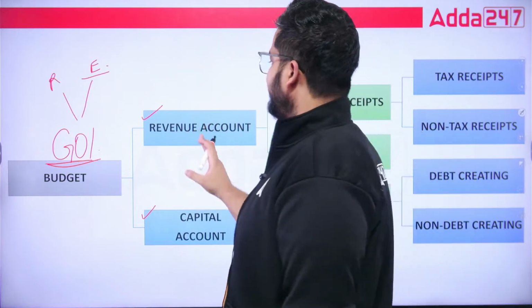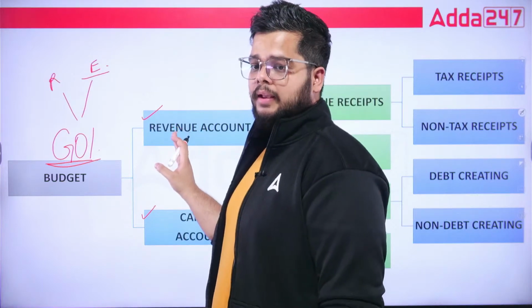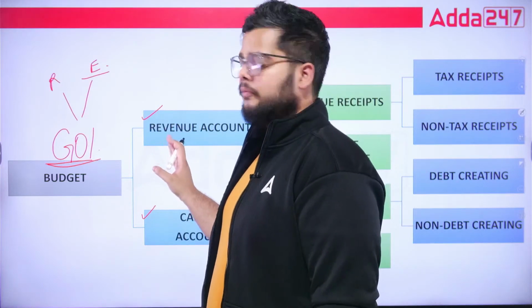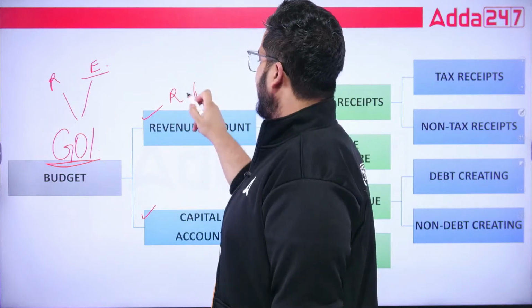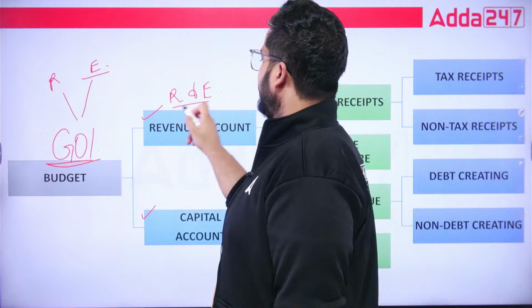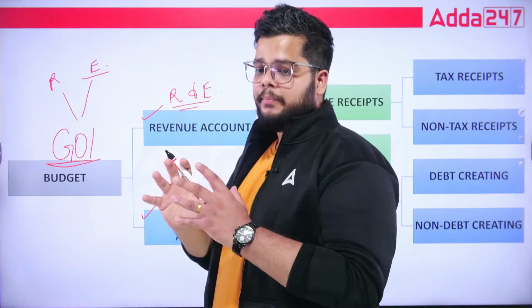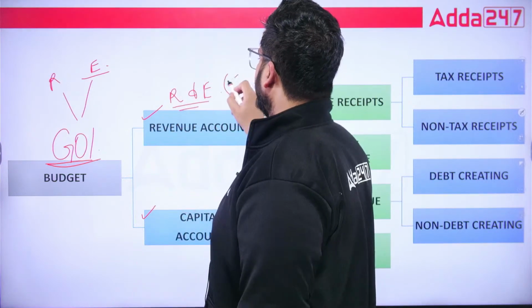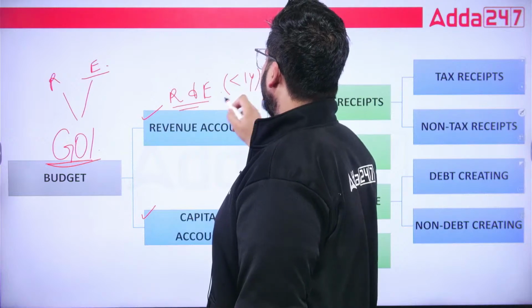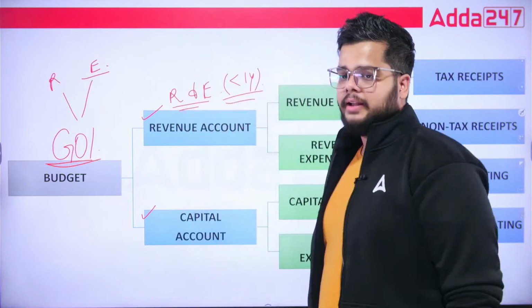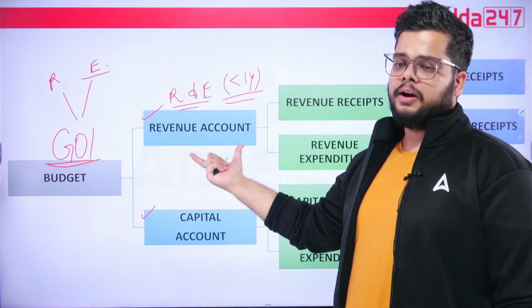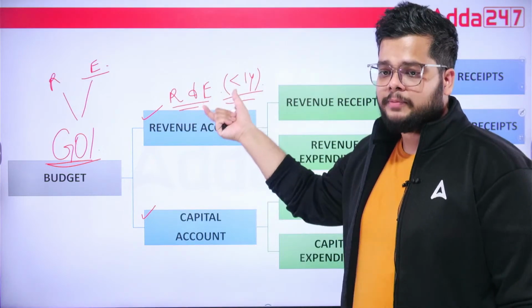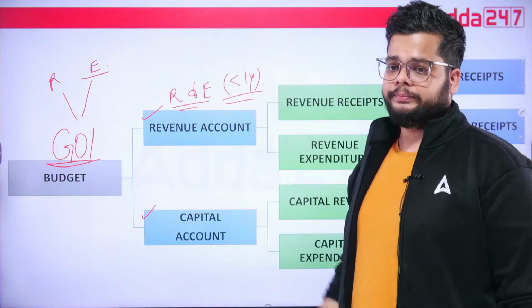Revenue account is defined by the earnings and expenditures of Government of India which are done within a time period of 1 year. So, revenue or expenditure of Government of India will be done from this particular account if the revenue and expenditure is for less than 1 year.